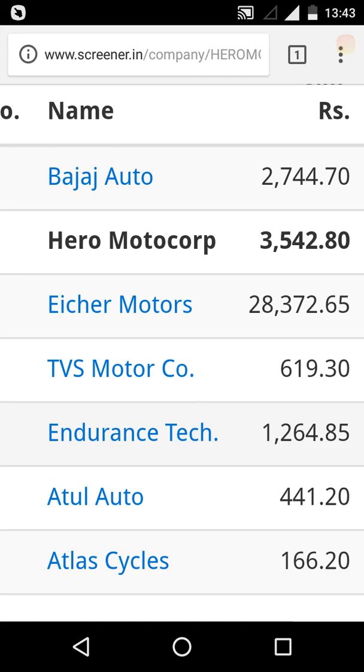Why? Because it is quoting at 166 rupees 20 paisa, and he will neglect the big stocks which have a big value like 2744, or Hero Motocorp at 3542.80, or Endurance Tech, which has a share value of 1264.85.